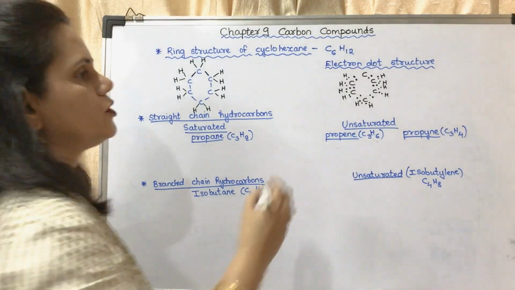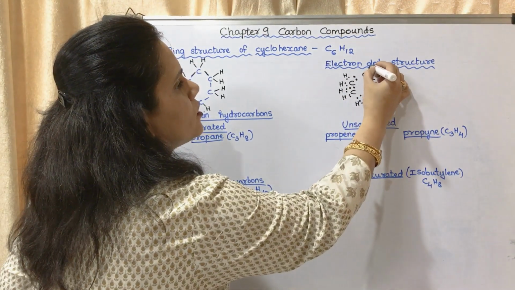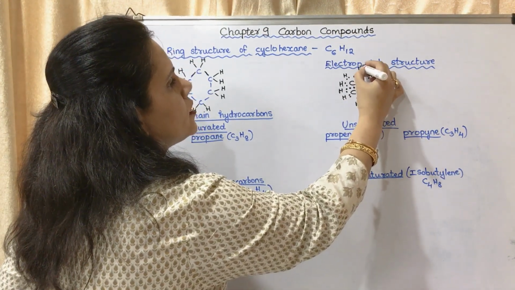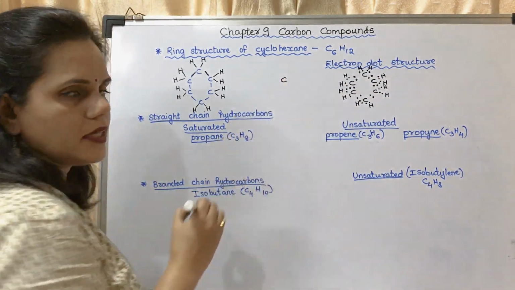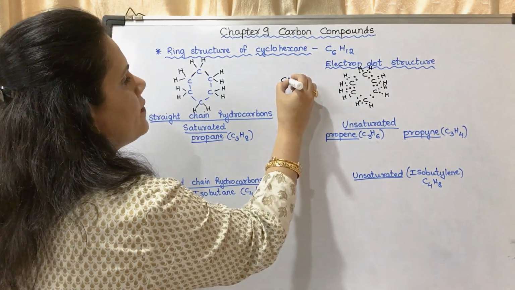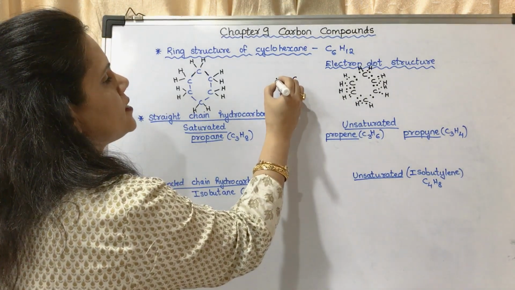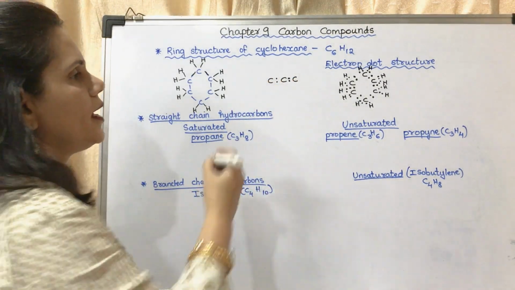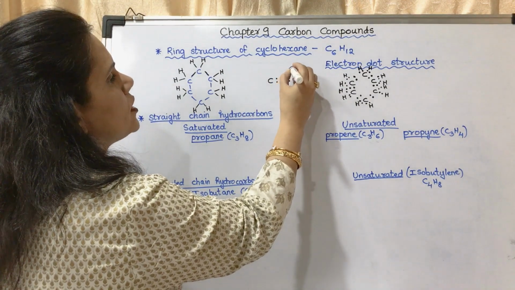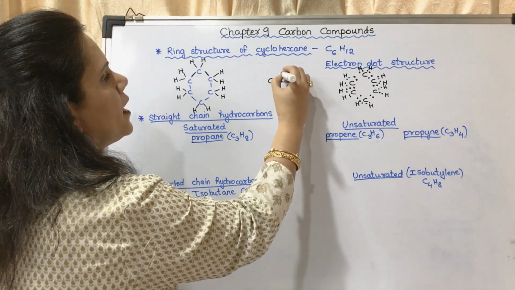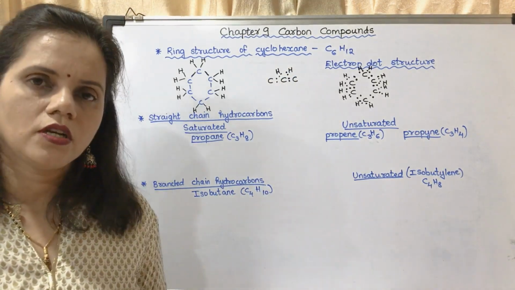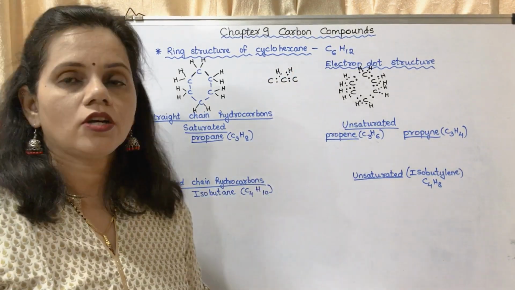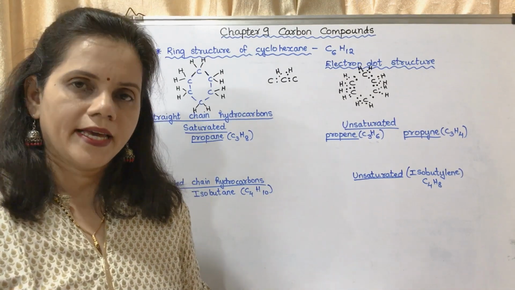Now here you have to see that 2 hydrogens are left. So I'll show you. There is one carbon. This carbon is having C on one side, C on another side, and one hydrogen on one side and one hydrogen on another side. You have to show 2 electrons each. This is the electron dot structure of cyclohexane.